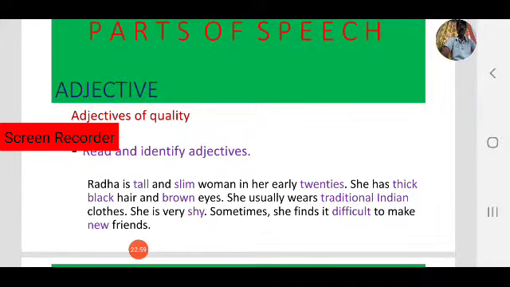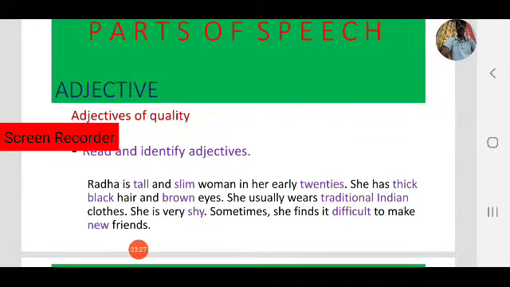So Radha, these words give more information about Radha. How is Radha? Tall, slim. Tall and slim are adjectives of quality. Next, she is in her early 20s. So that is a characteristic of the noun. Okay, 20s, age. So 20s is an adjective.